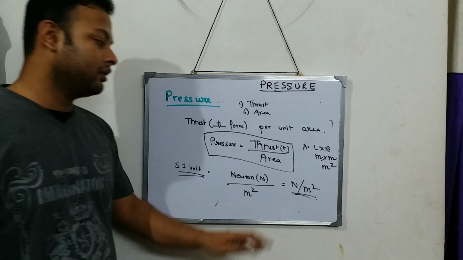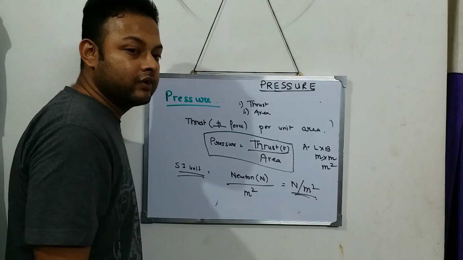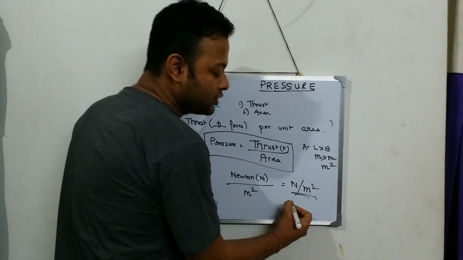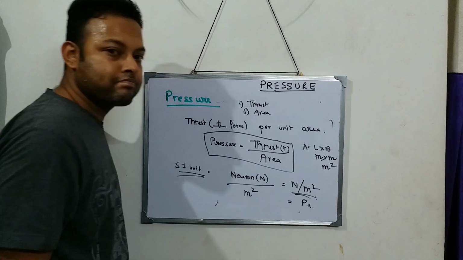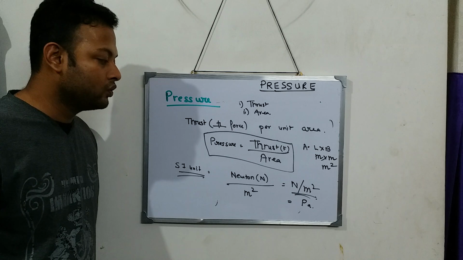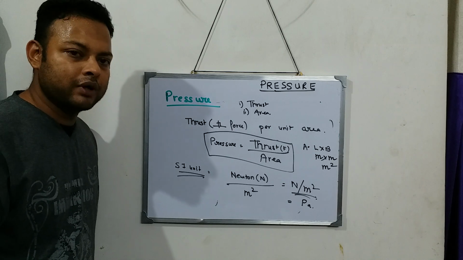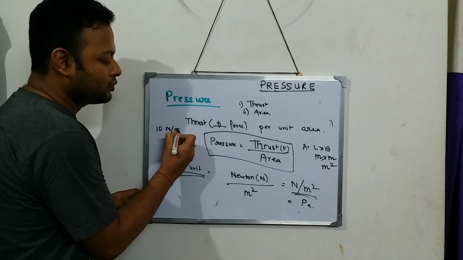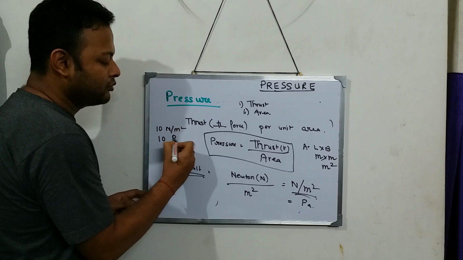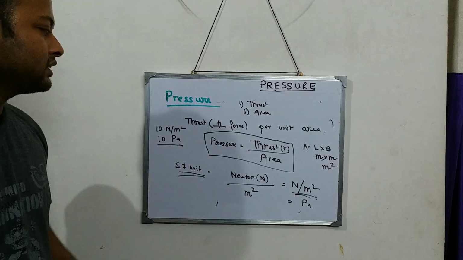Now this Newton per meter square is very difficult to say at times. So Newton per meter square can also be written as Pascal. If you say 10 Newton per meter square or 10 Pascals, both have the same meaning.